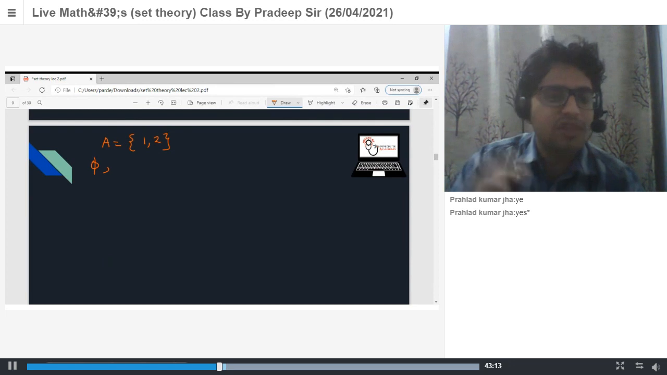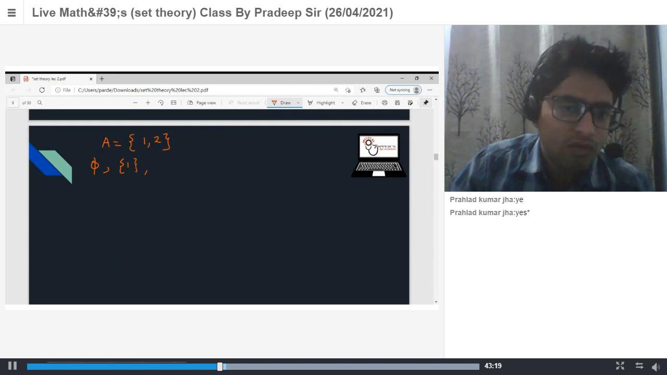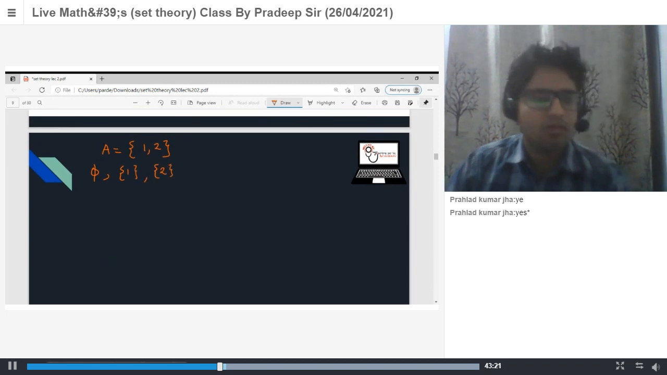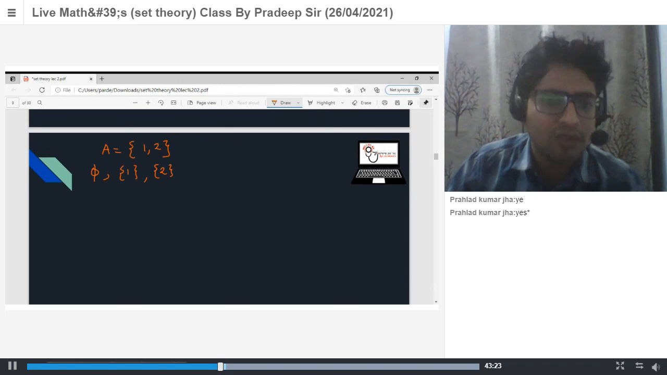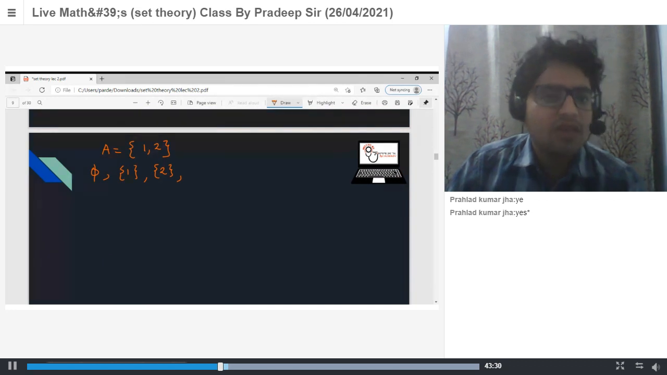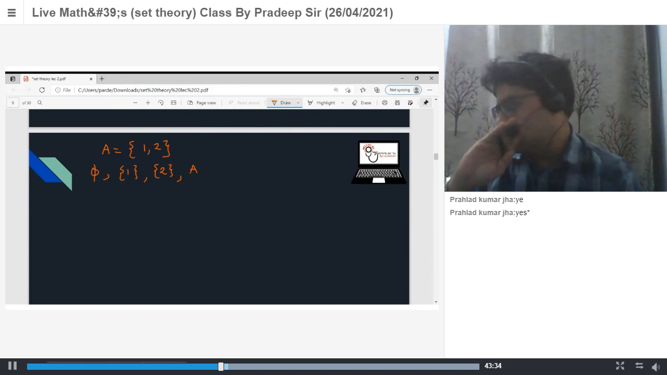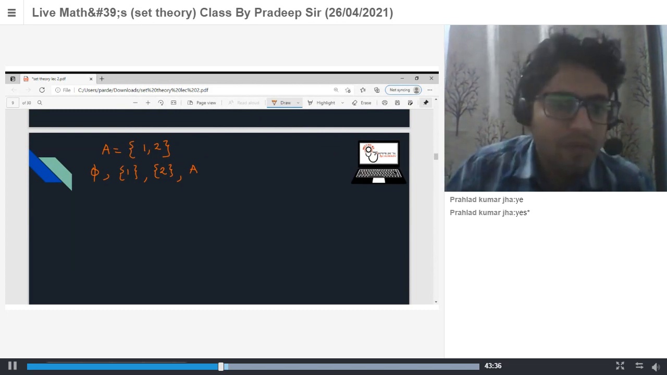Now subsets with one element are the singleton sets {1} and {2}. So these are the possibilities for only one element subsets. Now subset with two elements is the set itself. Yes or no? Yes, sir. So these are all possible subsets of the given set.